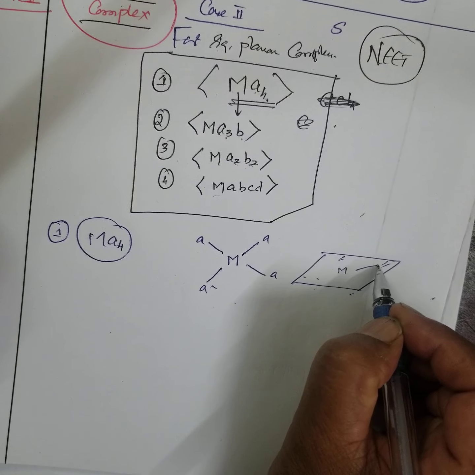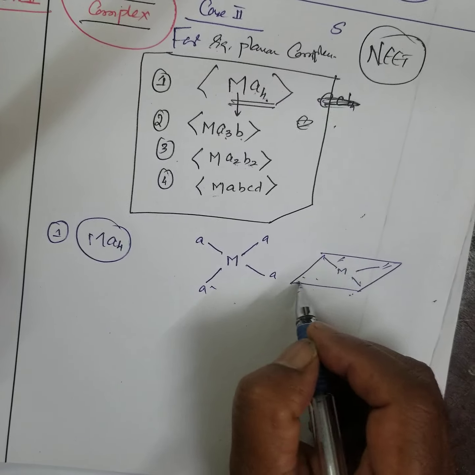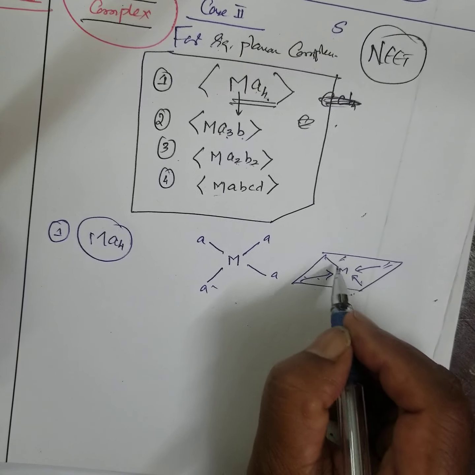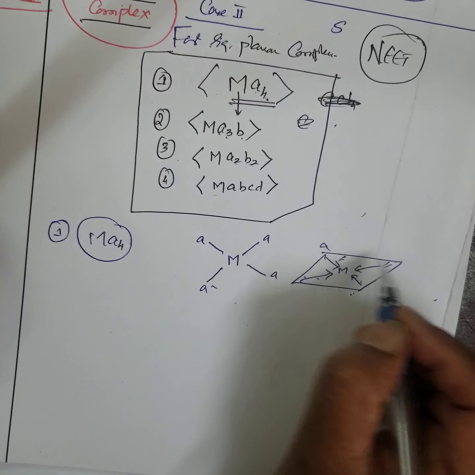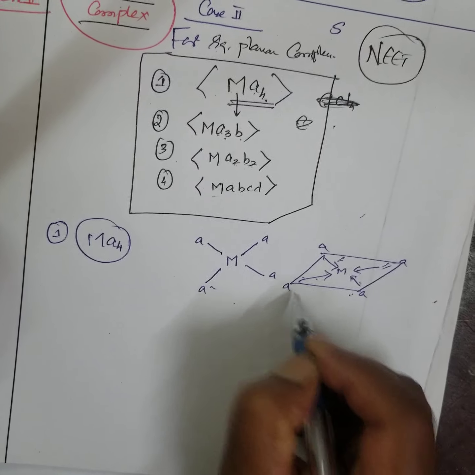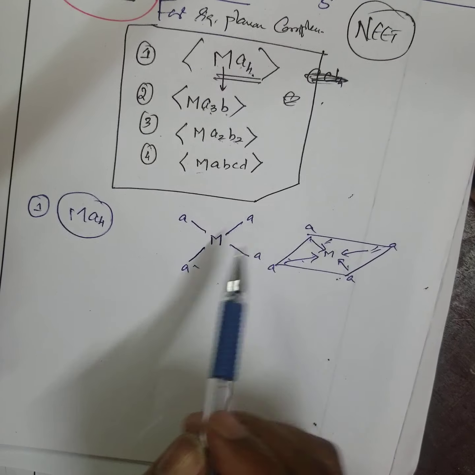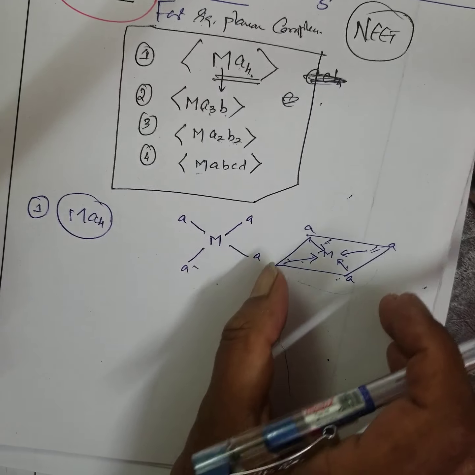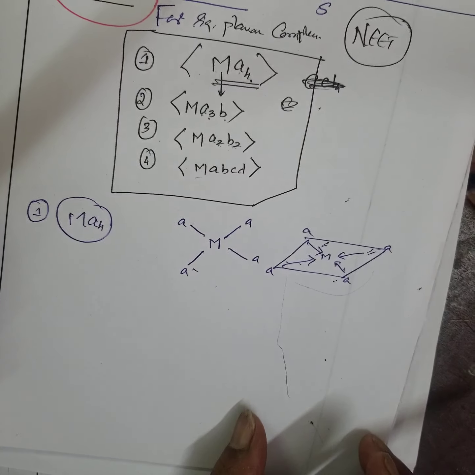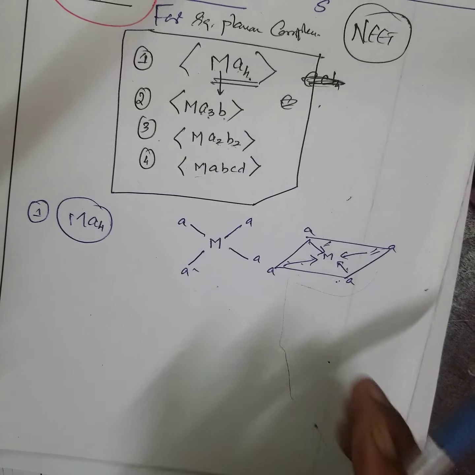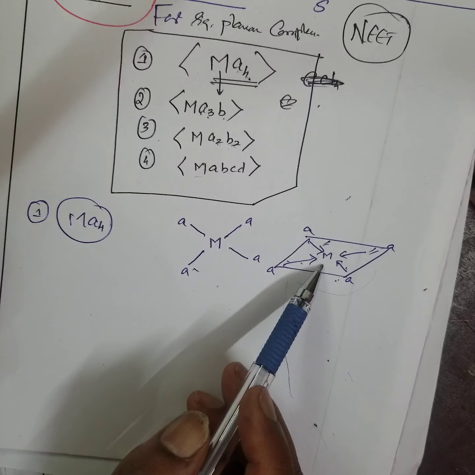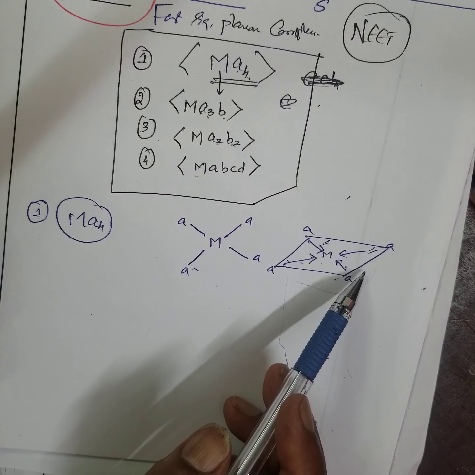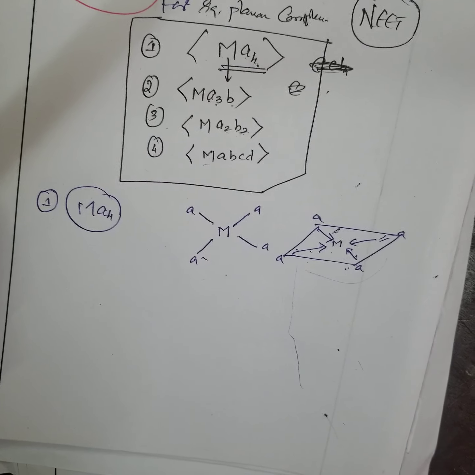The central metal is here, and these are the four ligands. What you have to do is open the textbook, find some examples, and write them. Write the notes along with me, write one, two, three examples in that and study them again. It will be easy.